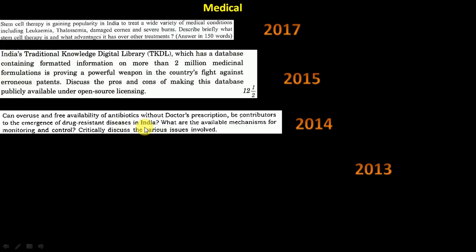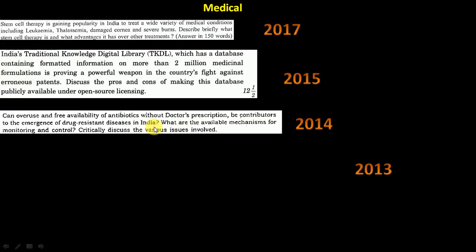Related to this, if you take antibiotics for each and everything, then your body loses resistance and immunity. And whatever microbes there are, they get used to these drugs, so they don't get affected by them. So that kind of thing is asked.